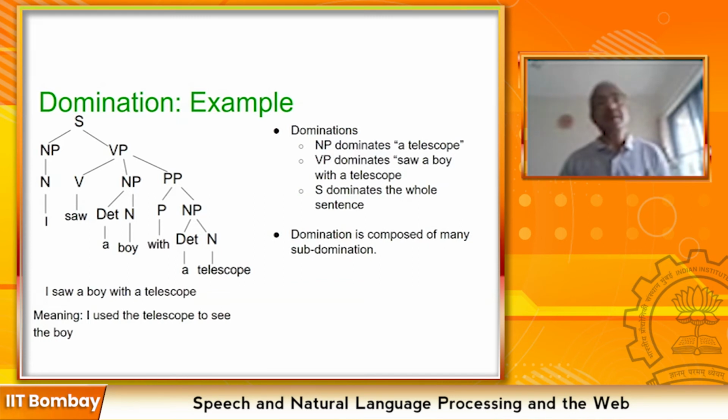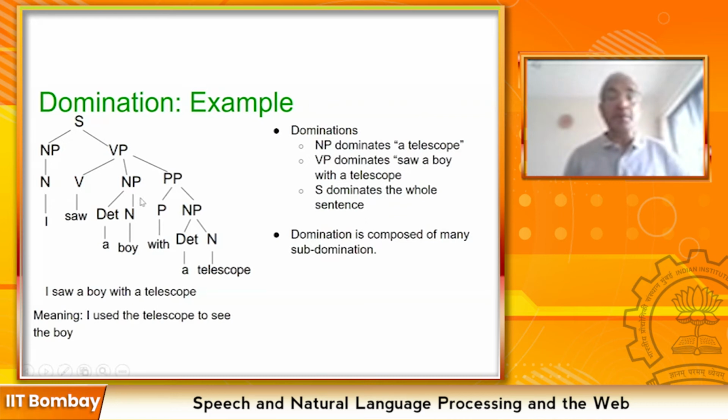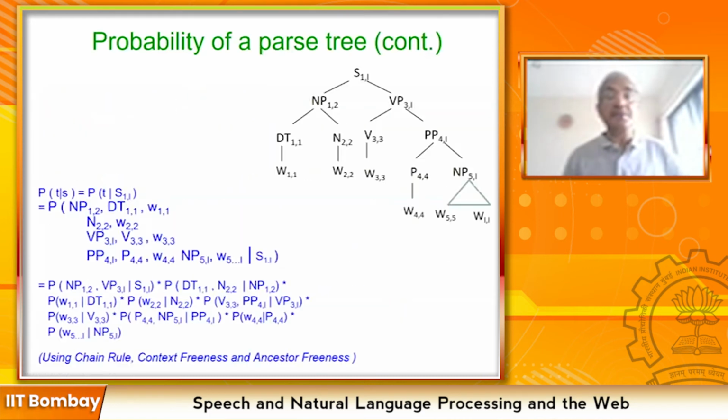Why with probability? It is very difficult to give rules as to under what condition a whole verb phrase will dominate saw a boy with a telescope, and under what condition will PP go under VP or NP. So NP is dominating PP, PP is dominating P and NP, NP is dominating a telescope. So there is a percolation of domination from higher level to lower level. Now let us bring in probability to capture this intuition.